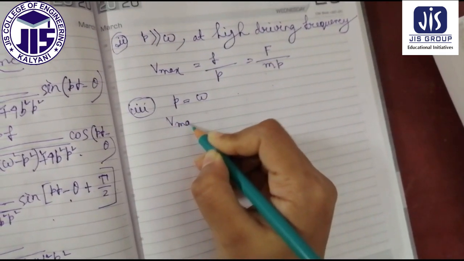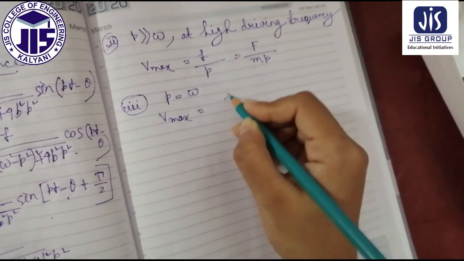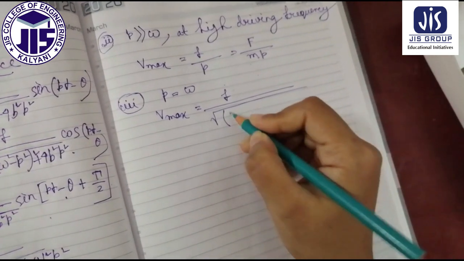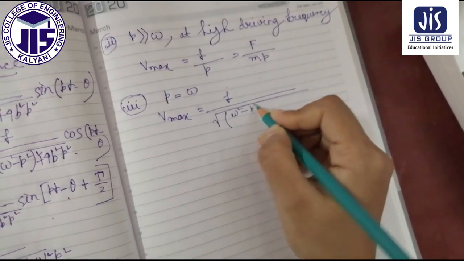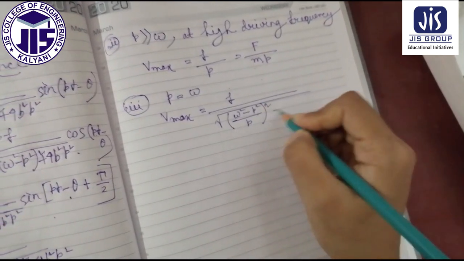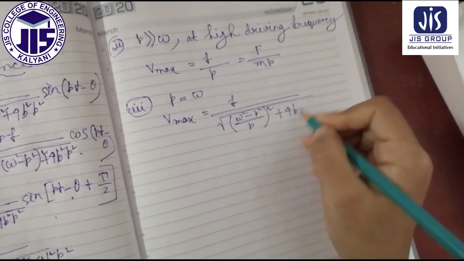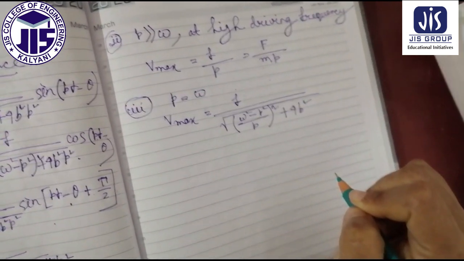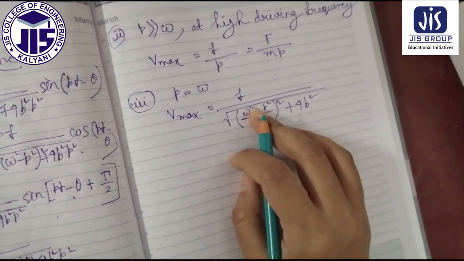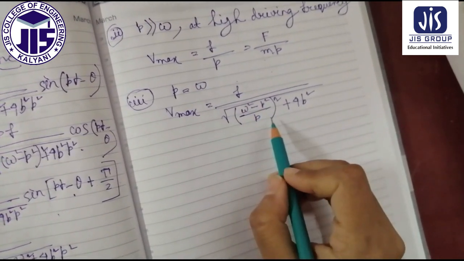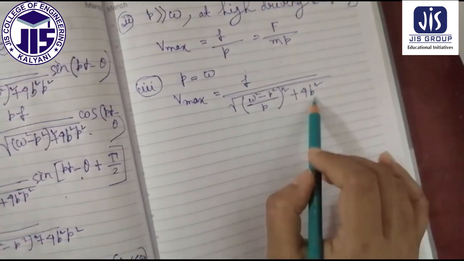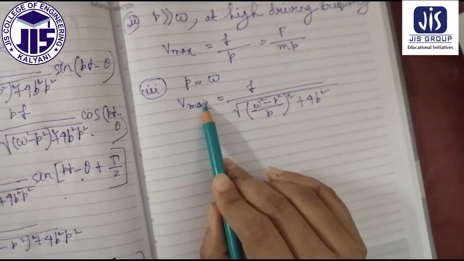Therefore V max is equal to F by root over of (omega square minus P square by P) whole square plus 4B square. This equation is maximum when the denominator is minimum.